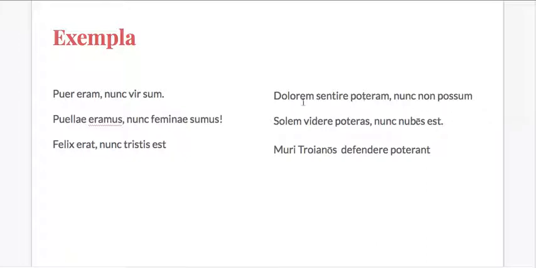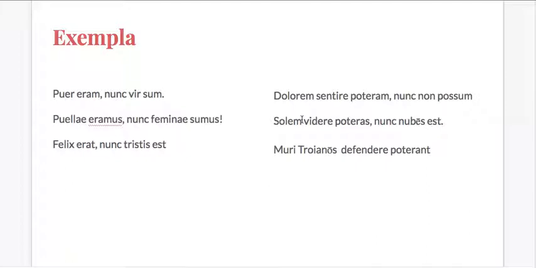Over here, dolorem sentire poteram, nunc non possum. We look at dolorem and we see that the em is telling us that it's accusative singular, so we're not going to take it as our subject. We keep going to the verb. I was able to feel pain. Now I cannot. Some sort of deep meaning behind that. It's immune to pain, I guess, now. Maybe some sort of superhero thing going on, some evolution.